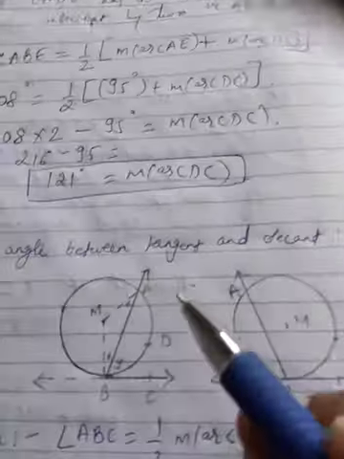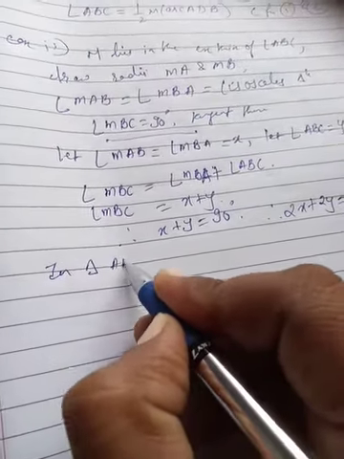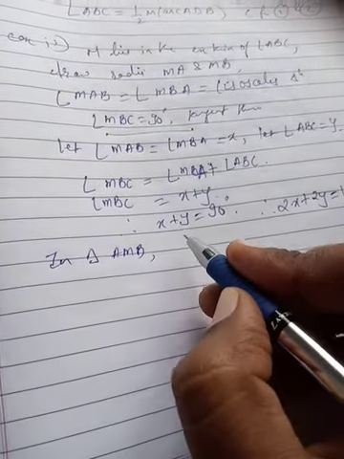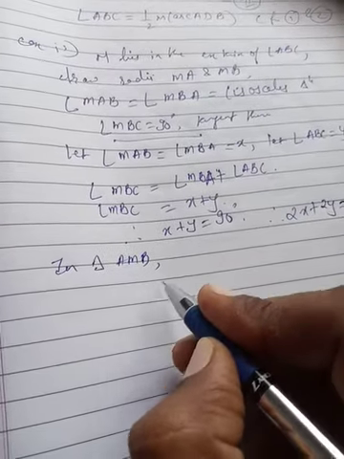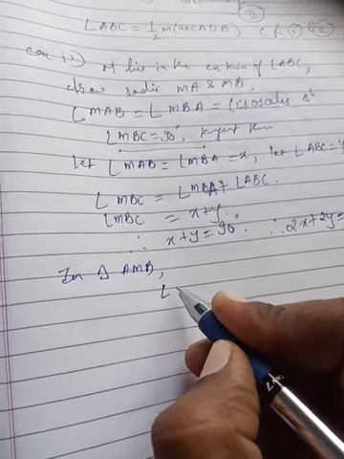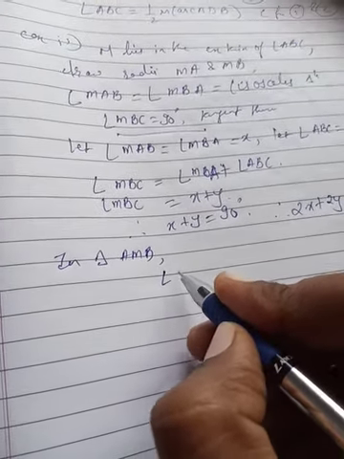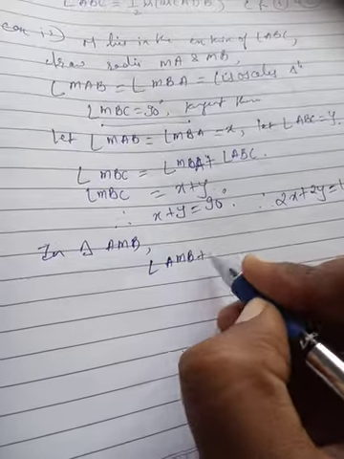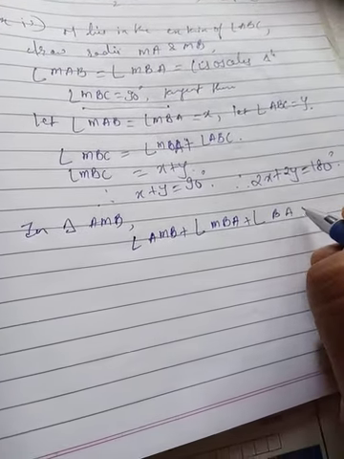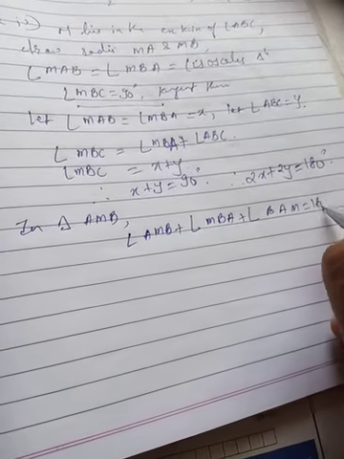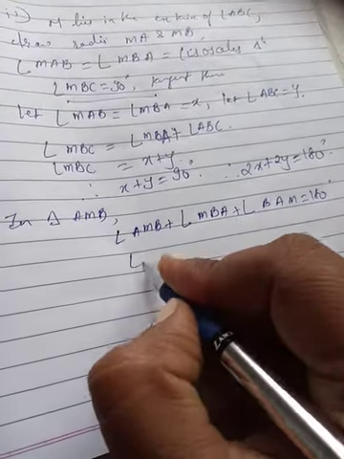Now consider triangle AMB. In triangle AMB, by the sum of all angles of a triangle being 180 degrees, angle AMB plus angle MBA plus angle BAM is equal to 180 degrees. Wherever A and B appear, we already assigned x.